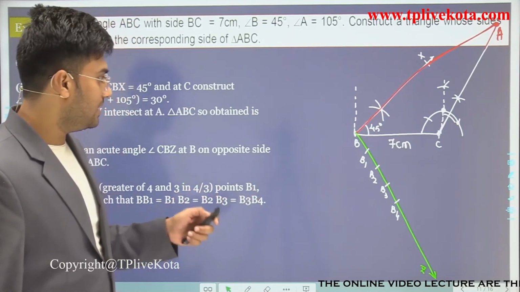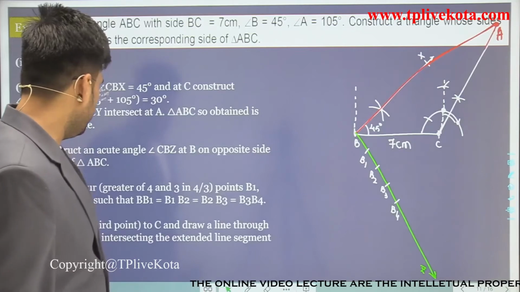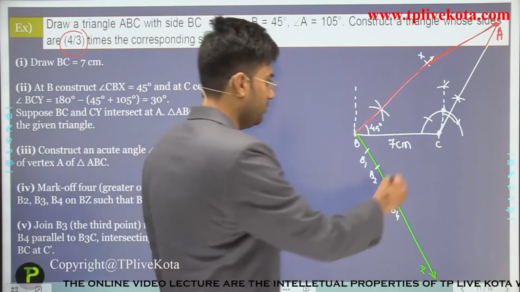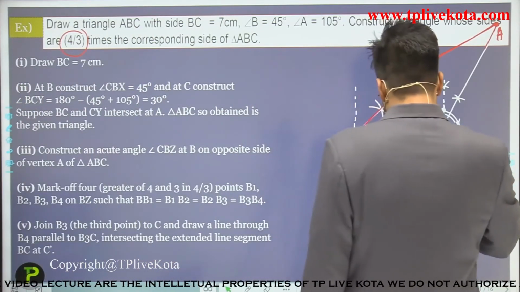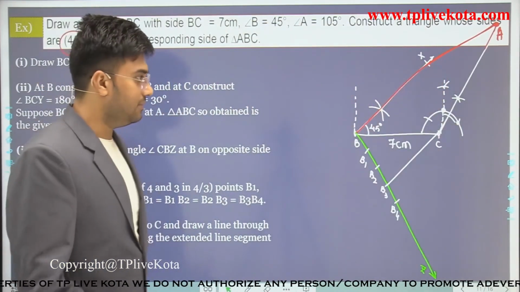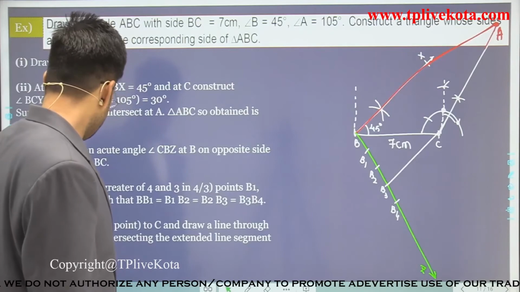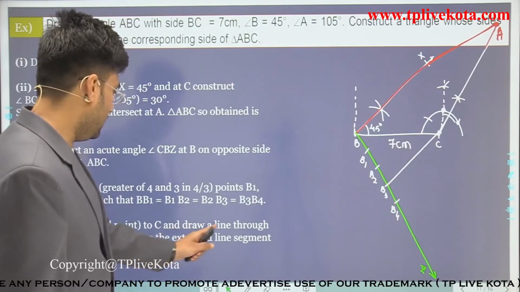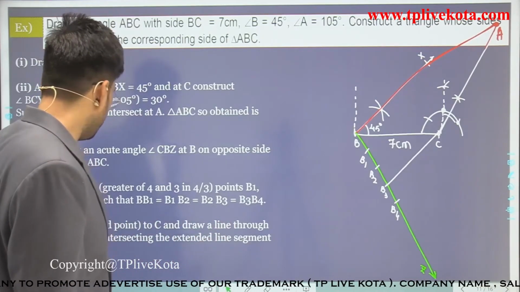Now the next step is what? Join B3 to C. Clear? Now the next step is what? We have to draw a line through B4 parallel to B3C.